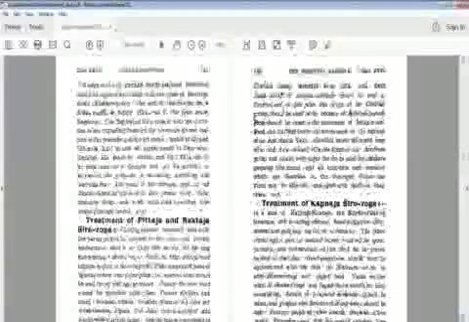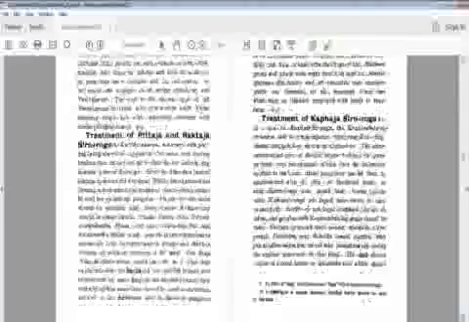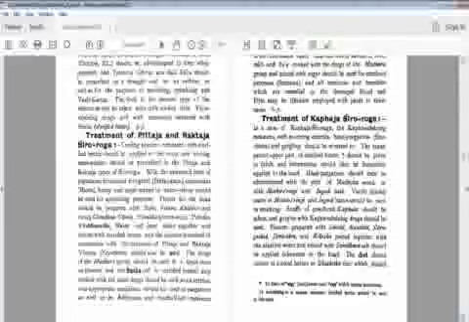Then comes the treatment of Pittaja and Rakta Shirorog. Cooling paste saturated with clarified butter should be applied to the scalp, and cooling head washes should be prescribed in the Pittaja and Rakta types of Shirorog. Milk, the expressed juice of sugarcane, fermented rice gruel, dhanyamul, curd cream, mastu, honey and sugar mixed in water should be used for sprinkling purposes.